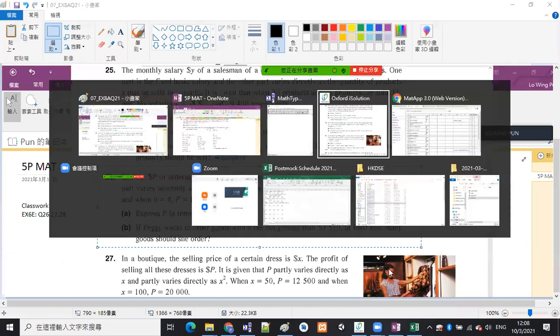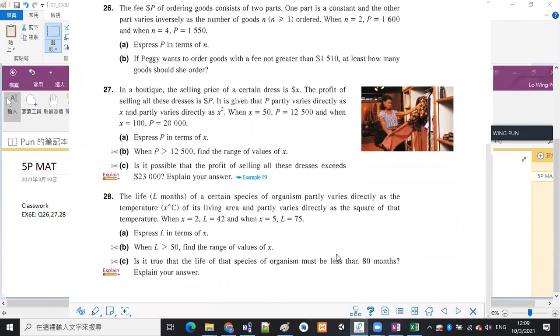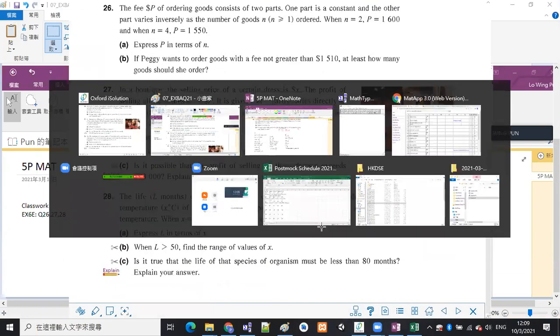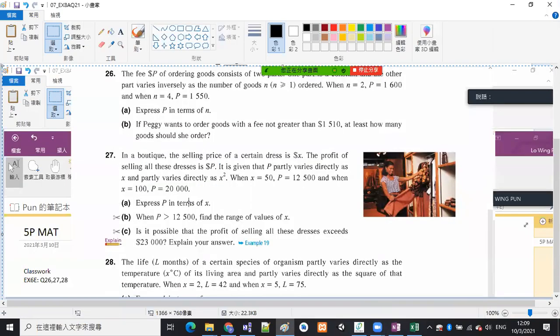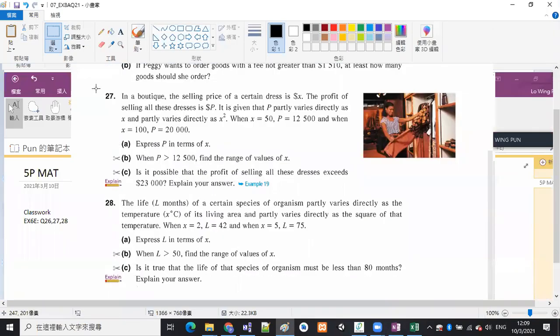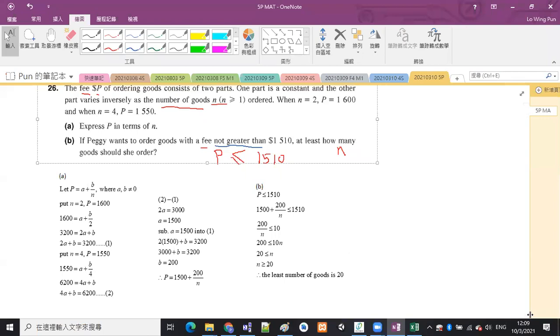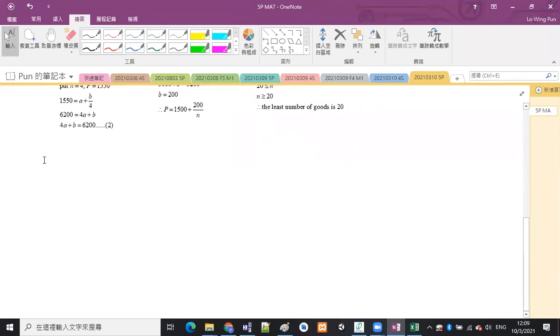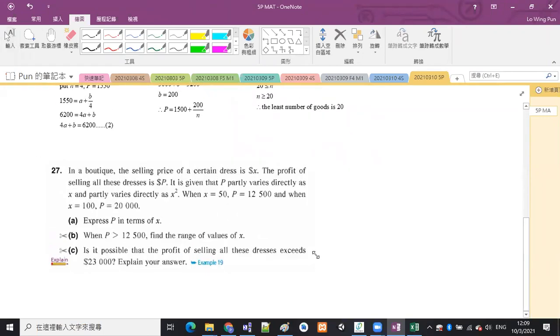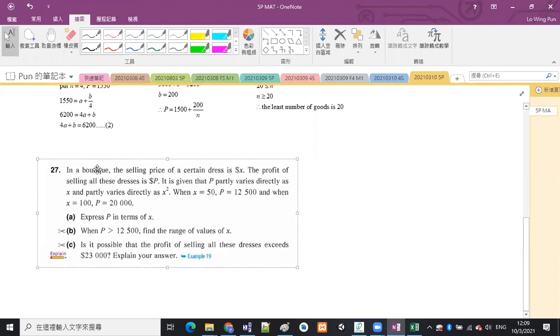Okay, and then number 27. So in a boutique, the selling price of a certain dress is $X. The profit of selling all these dresses is $P.